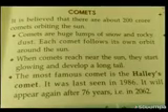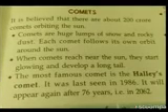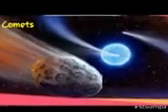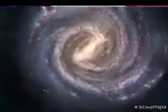Next, we are going to see comets. Comets are huge lumps of snow and rocky dust. Each comet follows its own orbit around the sun. The most famous comet is Halley's Comet. It was last seen in 1986. It will appear again after 76 years. This is a comet. See here very well.